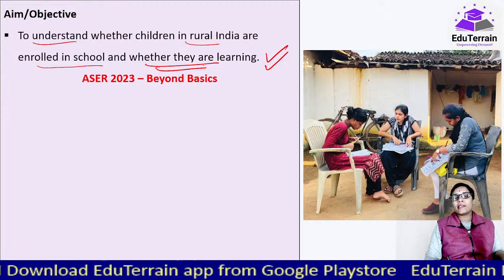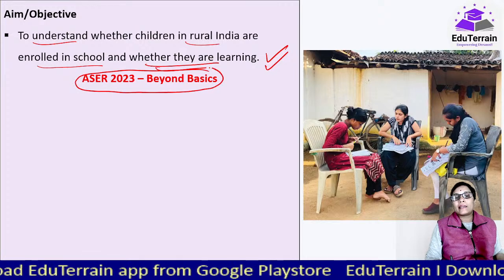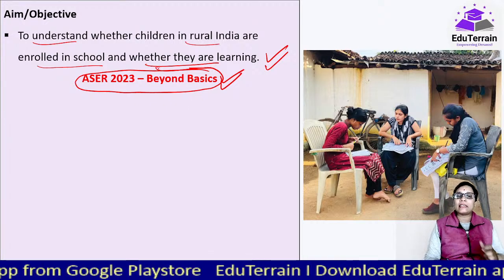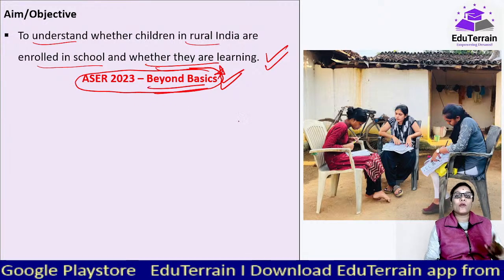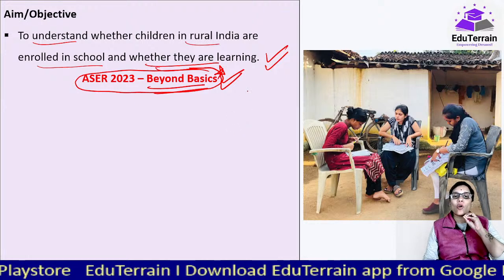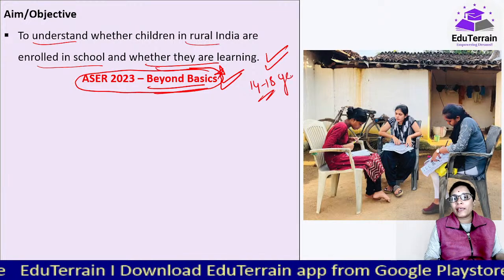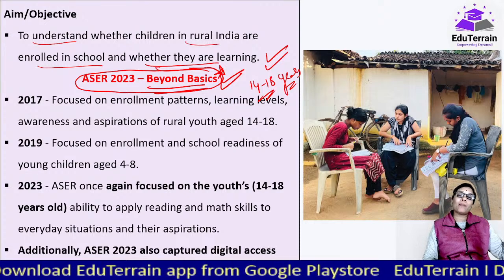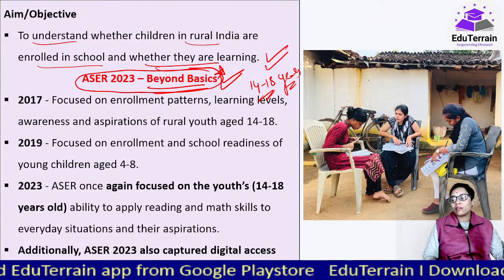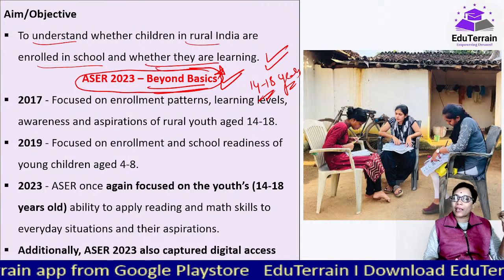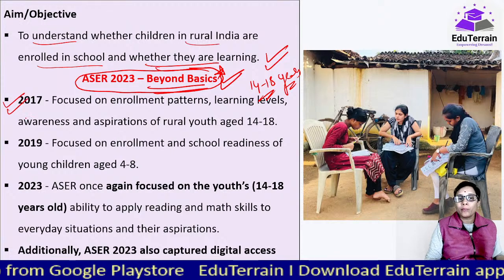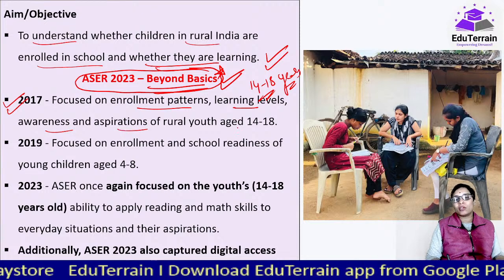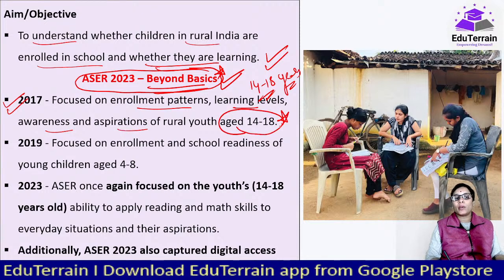Now coming to ASER 2023, every year they give some title to the report, and this year it is Beyond Basics. With this title we can understand that they were focusing on youth between 14 to 18 years of age. This is not the first time that they have done this, moving away from their already created pro forma. They did this once in 2017 as well, where they focused on the enrollment patterns, learning levels, awareness and aspirations of the rural youth between 14 to 18.